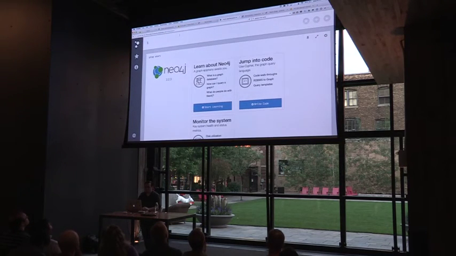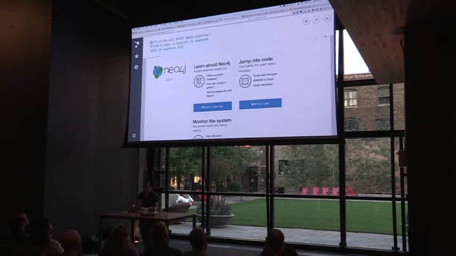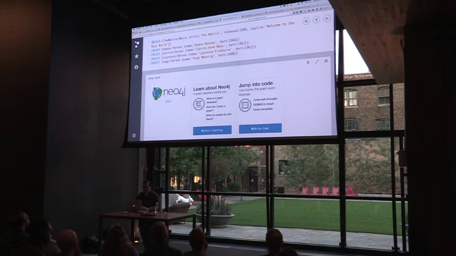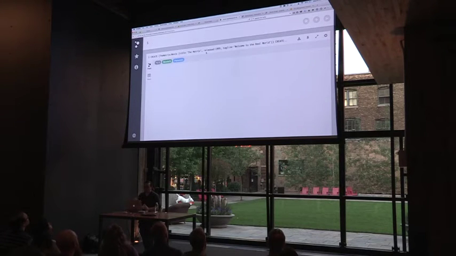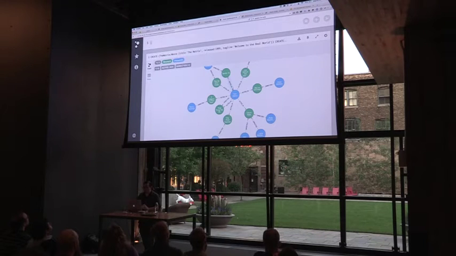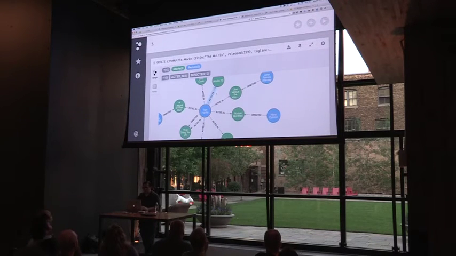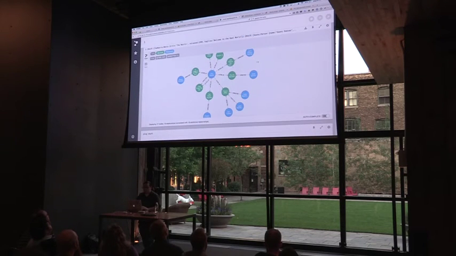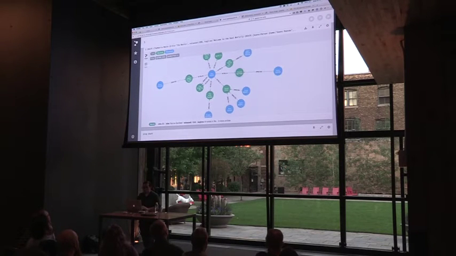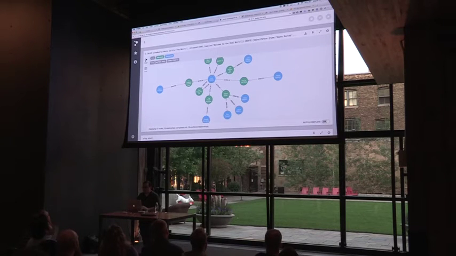So here's Neo4j. It's a graph database. It allows you to store data as a connected graph. What I'm going to do here is load in a movie graph. This comes with Neo4j, and it's a graph of an IMDb-like data set with actors who acted in a movie or people who directed a movie. So we can see here that we have Tom Hanks, who acted in various movies, in green. On the other side of the graph, we have people who directed those same movies. So we have a connected graph here that we can run some analytics on.